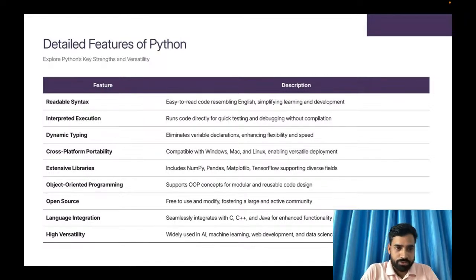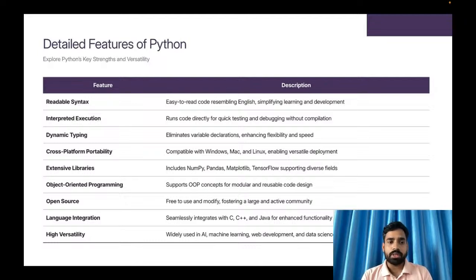And the most important feature is that it is a dynamically typed language. What is the meaning of dynamically typed language? It is dynamic in nature. In Java and C++, whenever you write code and define any particular variable, you first have to define what type of data you are going to use, the data type for that variable. You have to predefine it. If you do not define it first, it will give you an error.